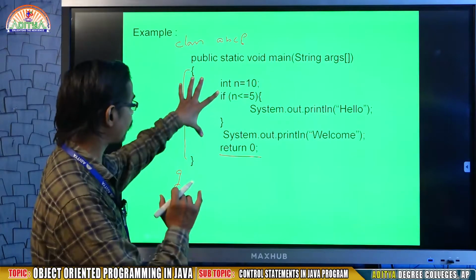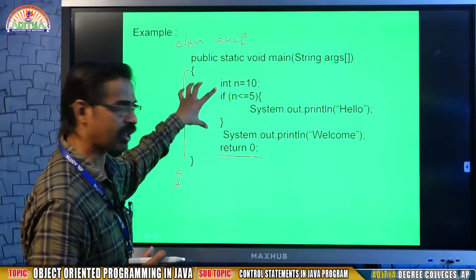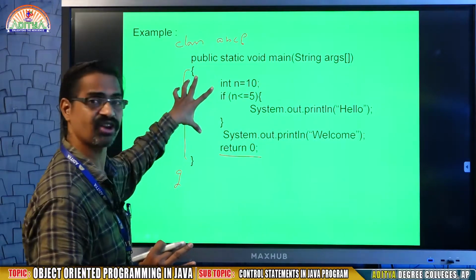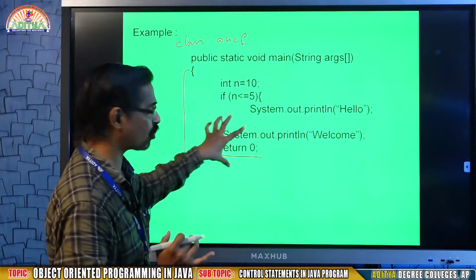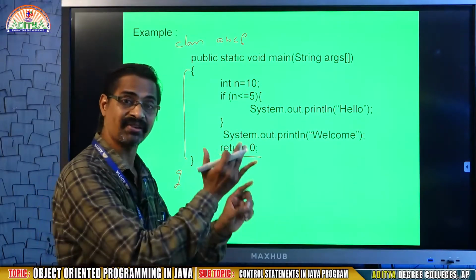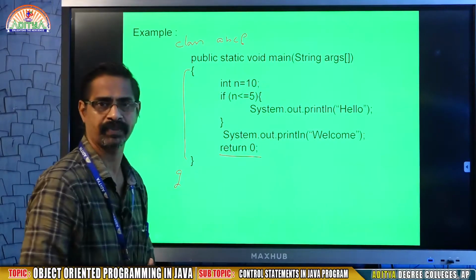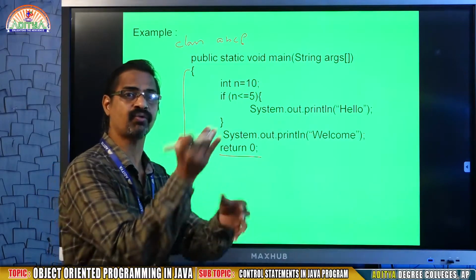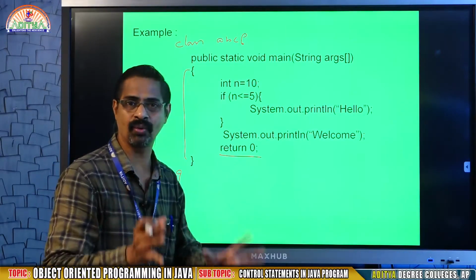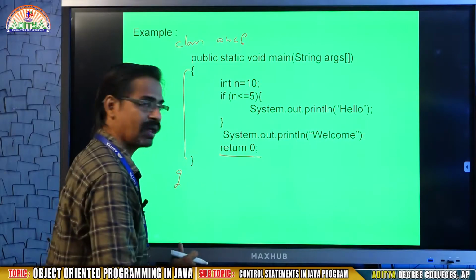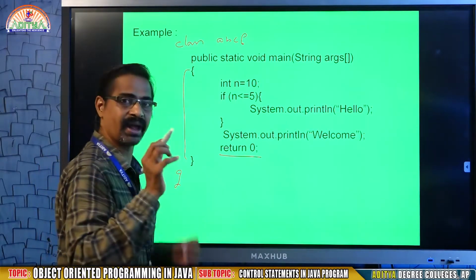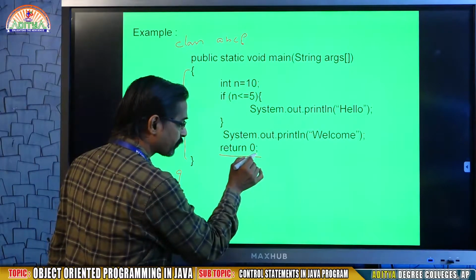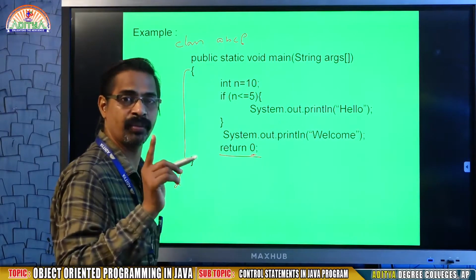Like here also, a function is a task we are performing. Whether it is hello welcome or only welcome, whatever it may be, there is a small action I want to perform. Once the action is over, we need to give a message to the operating system or JVM. Of course, in Java, we are responsible to the JVM. So to the JVM we need to inform that my function is over, so I need to return a value. That's why I am writing return 0. 0 means integer.